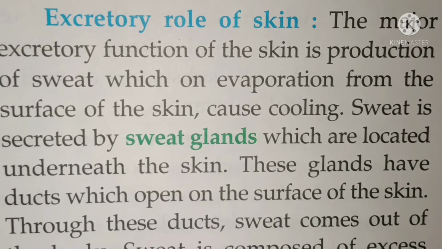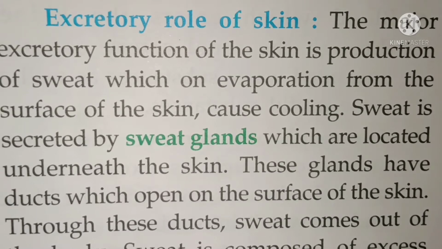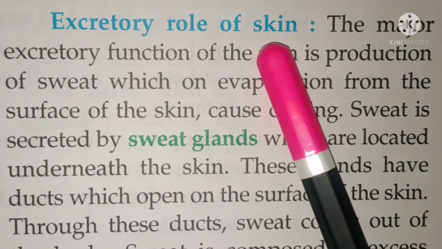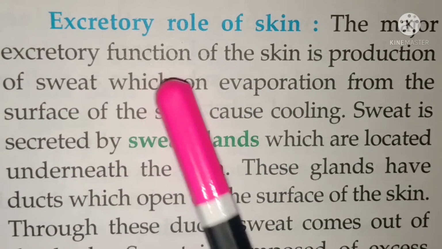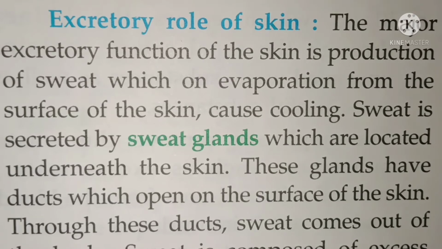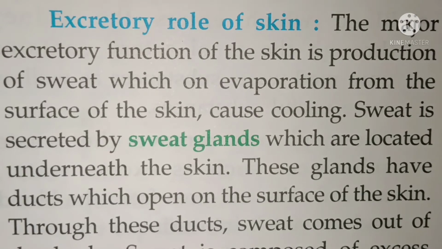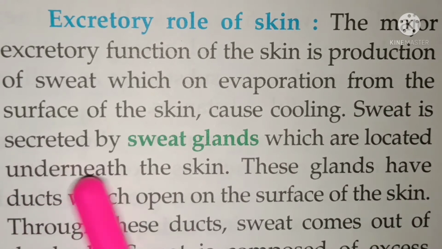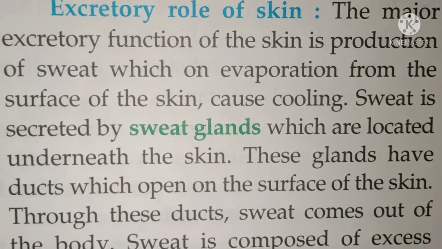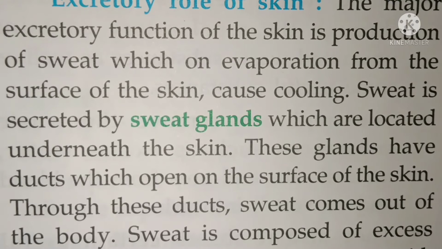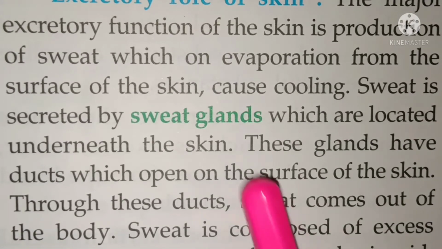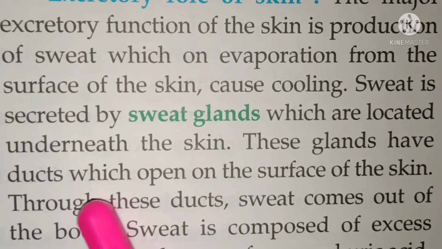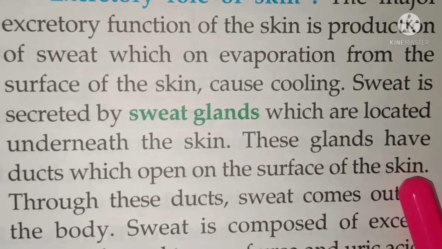So let me learn the first accessory excretory organ, that is skin. The major excretory function of the skin is to produce sweat, which on evaporation from the surface of the skin causes cooling effect. Sweat is secreted by sweat glands. These are located underneath the skin. These glands have ducts which open on the surface of the skin.